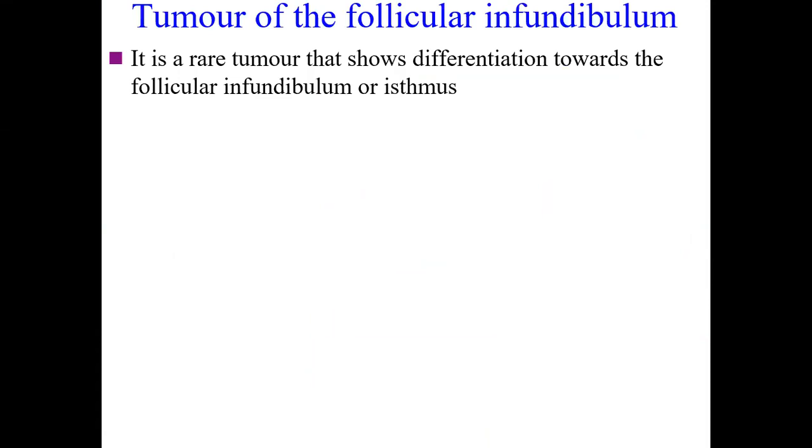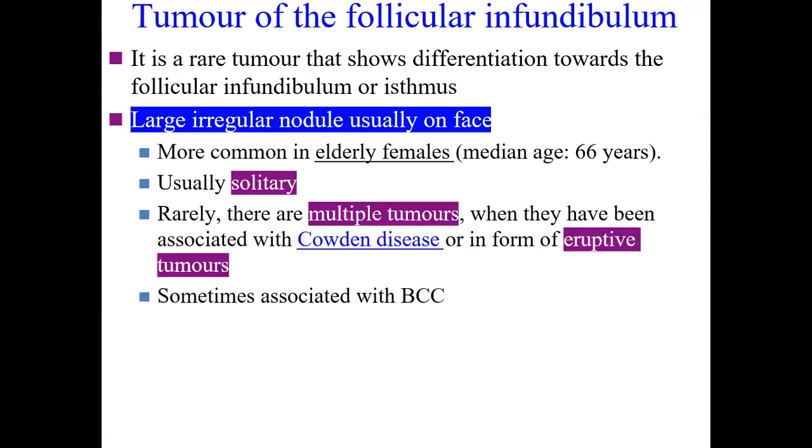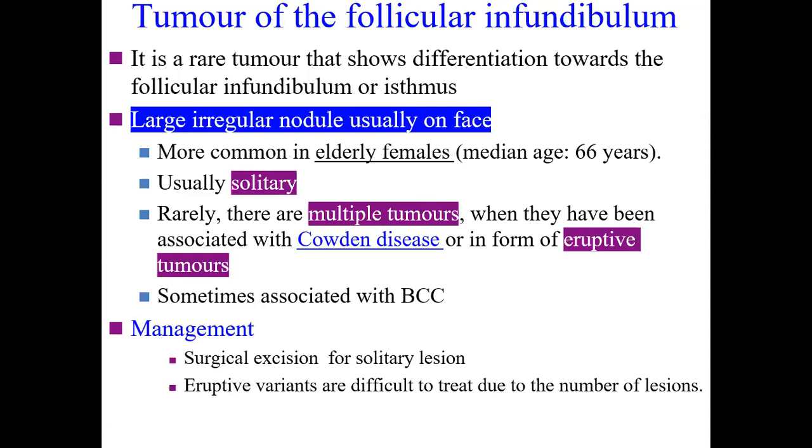Tumor of the follicular infundibulum is a rare tumor that shows differentiation towards the follicular infundibulum or isthmus. It presents as a large, irregular nodule, usually on the face of an elderly female. There may be a solitary lesion, or there may be multiple lesions. The multiple tumors are seen in Cowden disease and also as eruptive tumors. Management, if solitary, is surgical excision. Eruptive variants are difficult to treat.